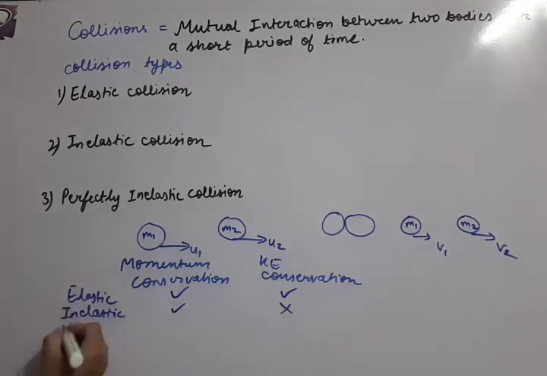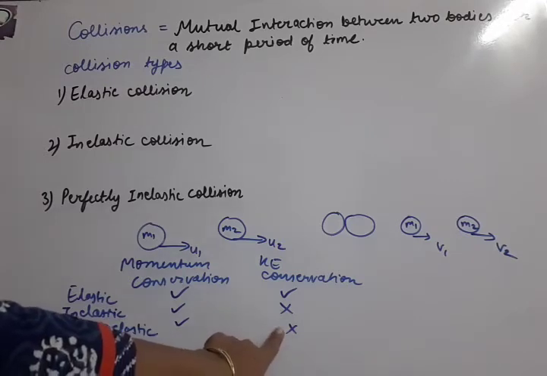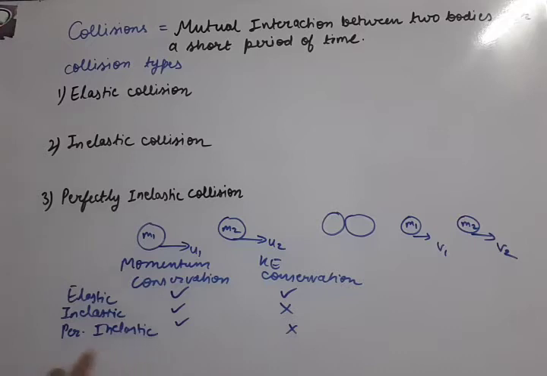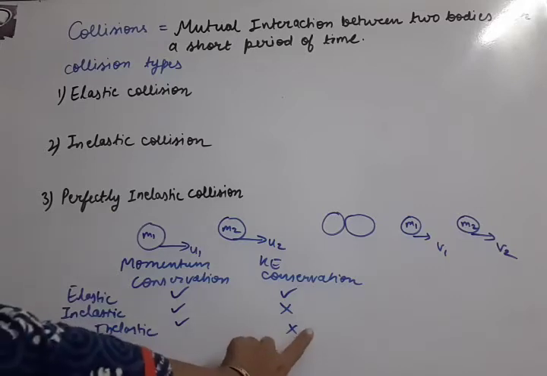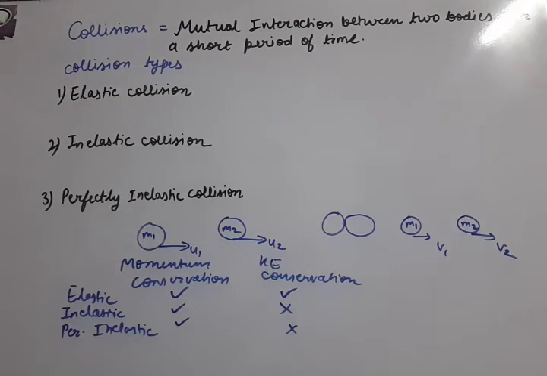And the third type of collision is perfectly inelastic. Now perfectly inelastic collision, it is that collision in which momentum is conserved, kinetic energy is not conserved, and also the two bodies after collision stick together. So this is the extra property here. So that we are going to write here in detail.